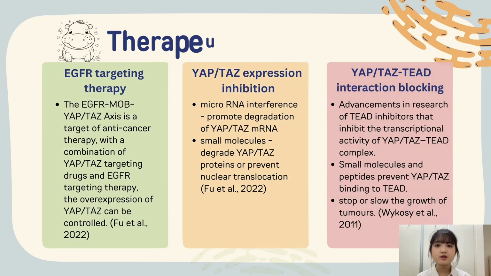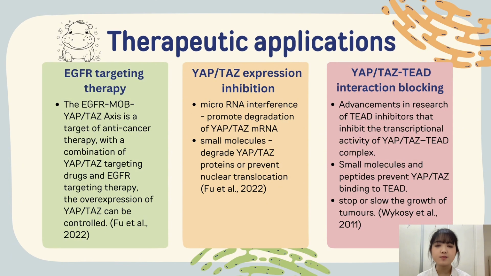Hi, my name is Hoyan, and I'm going to be presenting some of the therapeutic applications. The first one is the EGFR targeting therapy. It's a type of cancer treatment that focuses on blocking the activity of the EGFR. By combining the EGFR targeting therapies with drugs that inhibit YAP or TAZ, we can effectively control YAP or TAZ overexpression, which is often linked to cancer progression and resistance to treatment.